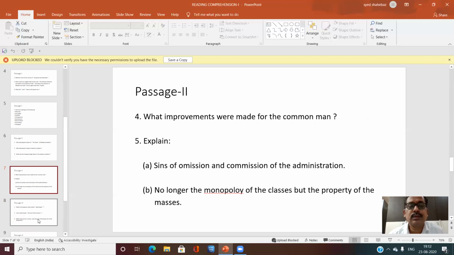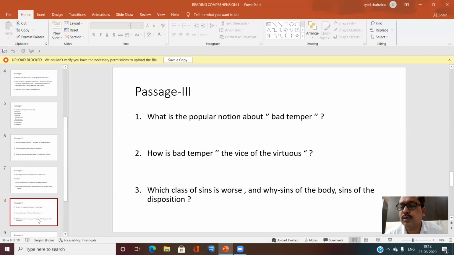Passage 3 is about bad temper. The characteristics and ill effects of bad temper are discussed here. Mainly, one sentence: jealousy, anger, pride, uncharity, cruelty, self-righteousness, touchiness, doggedness, sullenness. In varying proportions, these are the ingredients of all ill temper. These are all ingredients of bad temper.